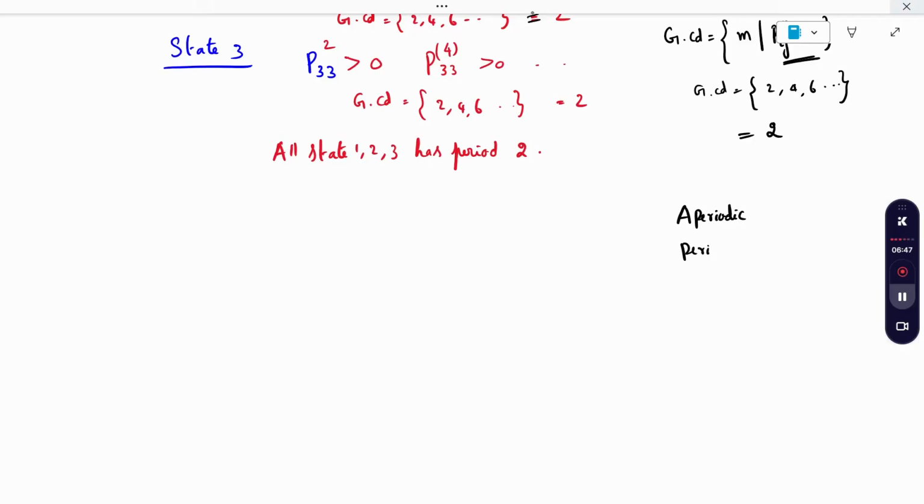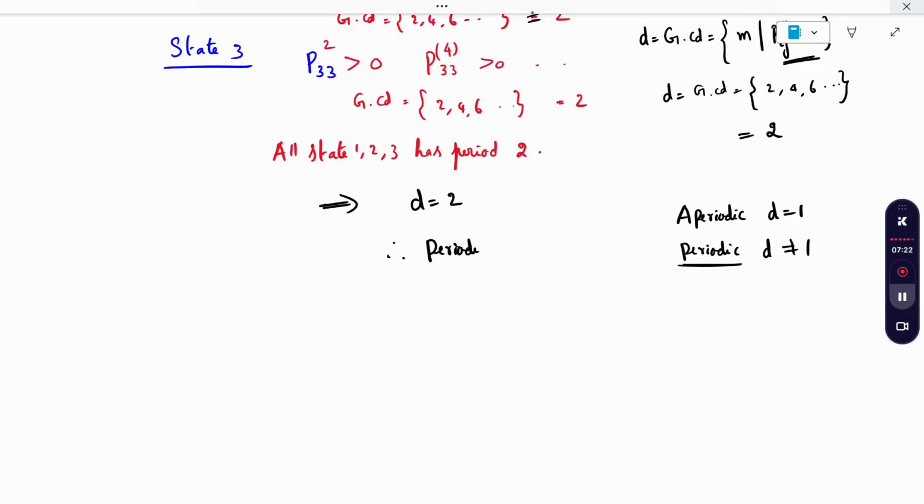The GCD is called D. When GCD is not equal to 1, it may be anything, 2, 3, 4, anything, it is called periodic. So according to this, what am I getting? D I am getting to be 2. So it is periodic.